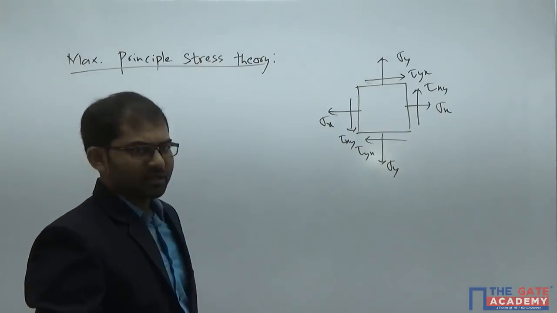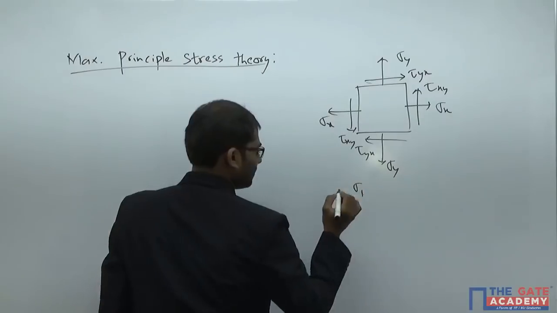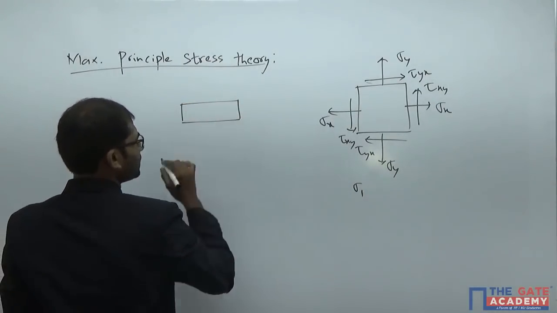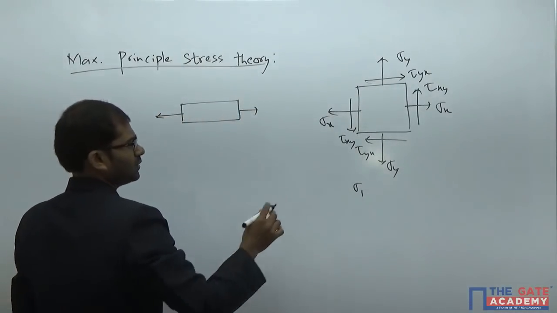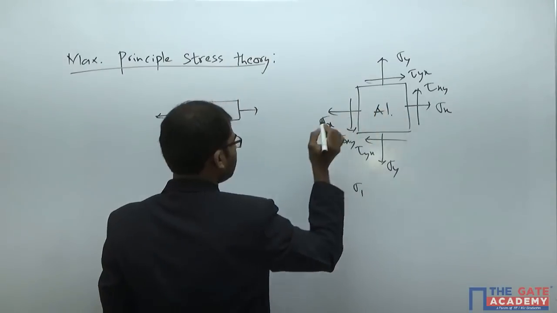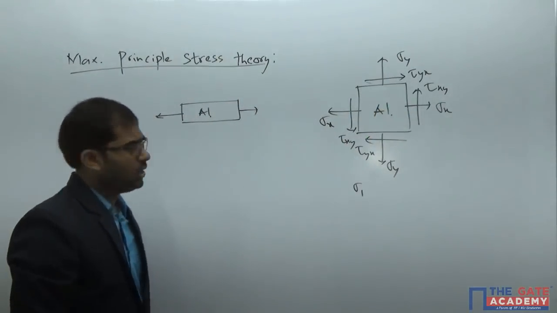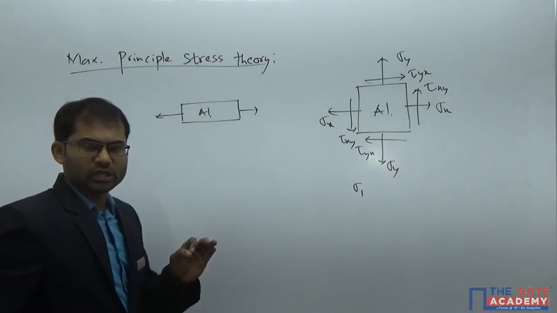So, maximum principal stress theory. For this one, we'll get the value of maximum principal stress sigma 1. We'll compare it with the maximum principal stress of the same material in the uniaxial loading case. Both the metals must be the same. If it is aluminium, it should be aluminium. If it is copper, it should be copper. Otherwise, it doesn't make any sense. So we find out sigma 1 for the uniaxial loading case at failure.